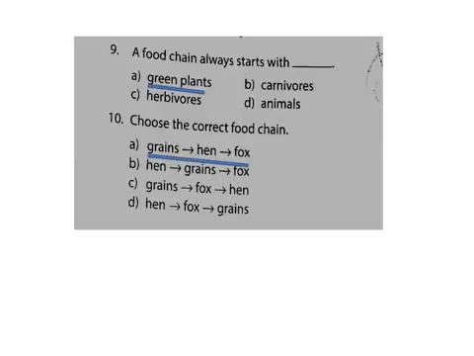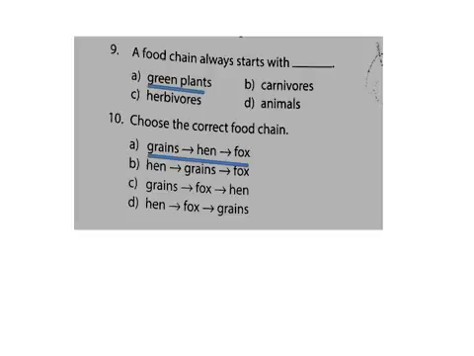Next one. A food chain always starts with, yeah, green plants. A food chain will always start with green plants. Why? Yes, because it is what? Producers. Very good. Choose the correct food chain.